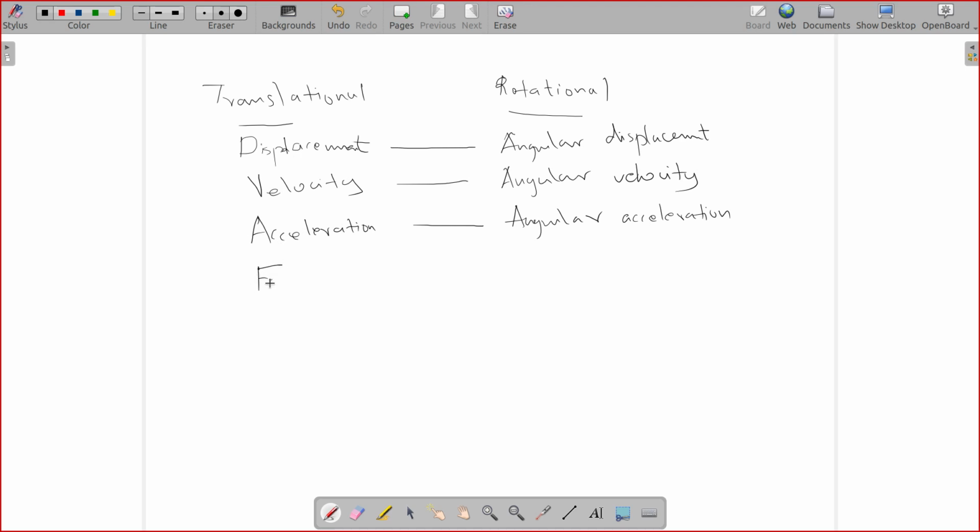And what quantity will be equivalent to force? That is torque. What quantity can be considered equivalent to mass? Do you remember what quantity will be equivalent to mass in a rotational motion? Does anyone remember?